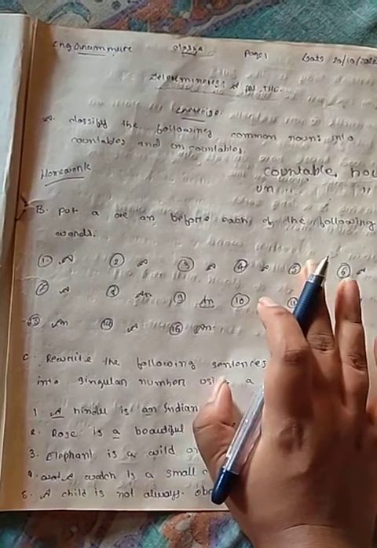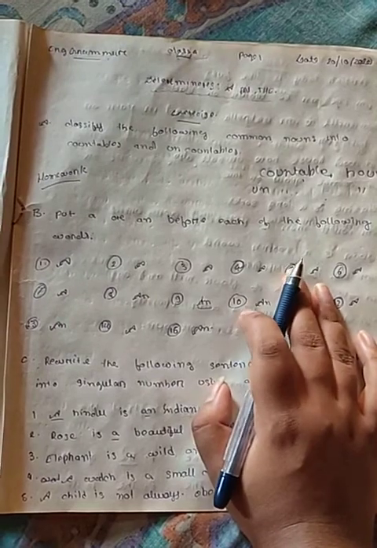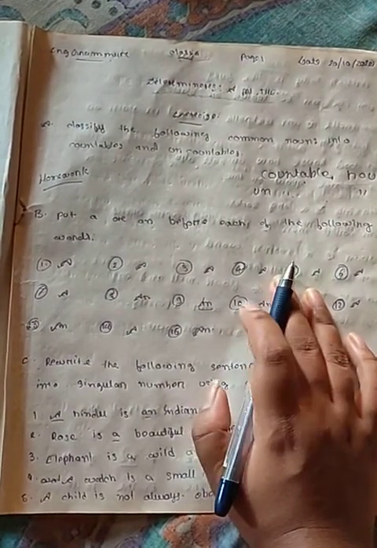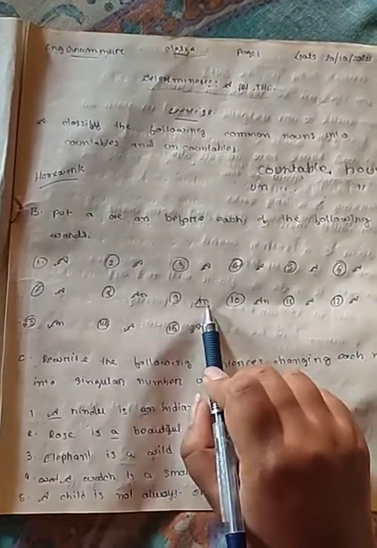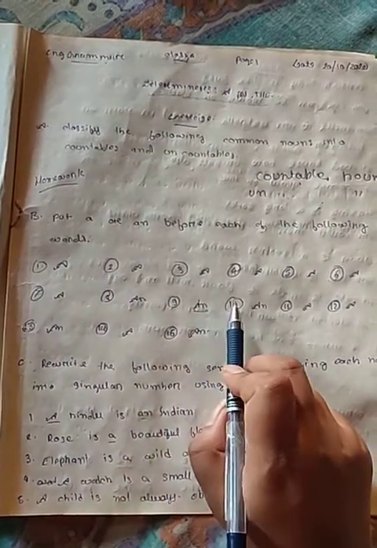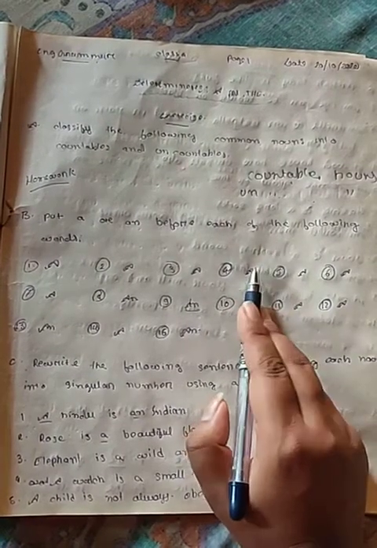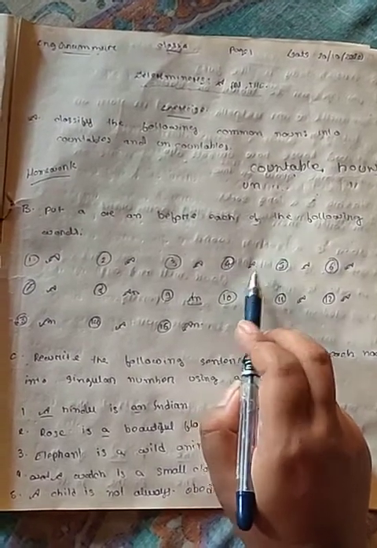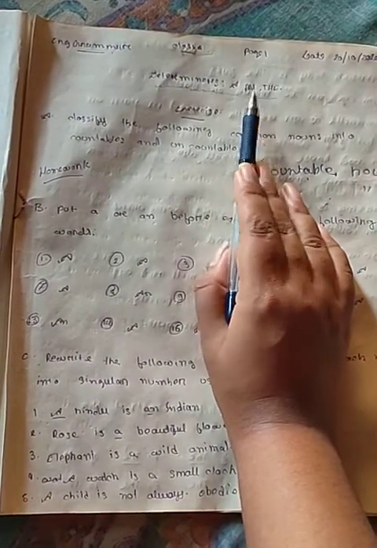So before a noun which begins with a vowel sound and is countable, we will make use of an. And before a noun which begins with a consonant sound and is countable, we will make use of the word a. So the use of a and an is clear.